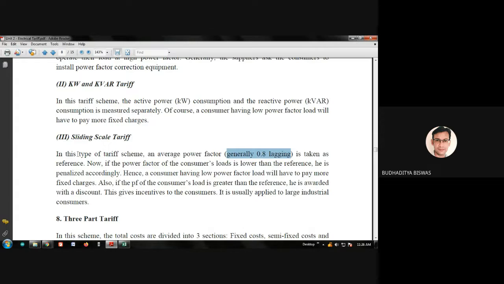If the power factor becomes low, it will create many disturbances in the system. So the supplying agency wants your load to consume at a reasonable power factor. Generally 0.8 or 0.7 is sufficient, but if it is 0.2 or 0.3, then the company has problems generating this amount of electricity. That's why they give an incentive or discount if your power factor is high, and they will penalize you if your power factor is low.